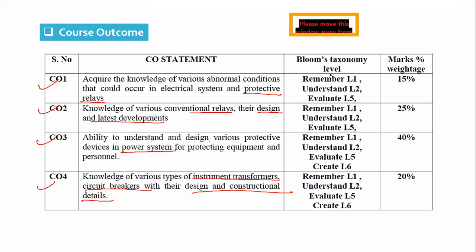These are related with Bloom's taxonomy level. It is the learning level, starting from remembering to evaluate: remember, understand, apply, analyze, and evaluate. Remember is the same as knowledge. So these course outcomes are mapped with the Bloom's taxonomy level. Create is the highest level, level number 6, and there is their percentage weightage.